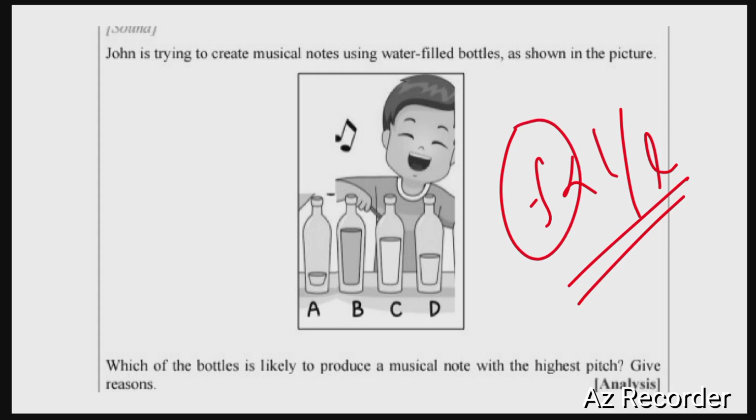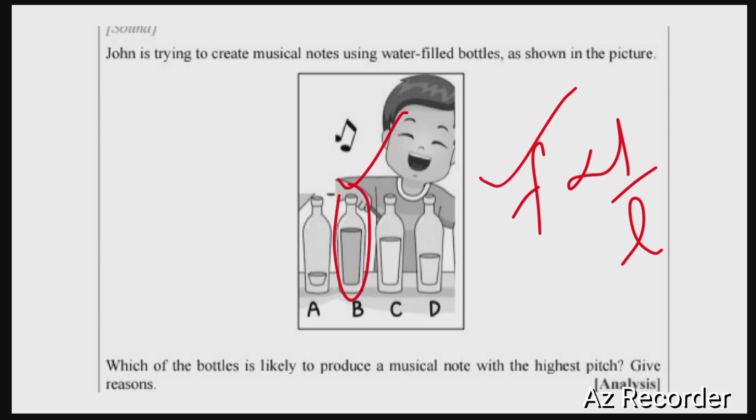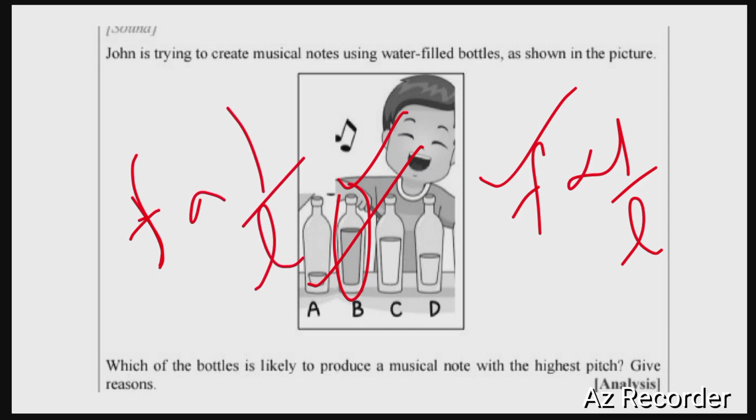It is clearly evident from the diagram that the length of the air column in the bottle B is the least. So the frequency is more. We know that frequency is inversely proportional to length. So in this diagram, B has the minimum length of air column in it. So the frequency of the sound wave produced from the bottle B will be the maximum. Since the pitch of a sound depends upon the frequency, B is more likely to produce a sound of higher pitch. It is to be noted that frequency is inversely proportional to length, and the pitch of a sound depends on frequency.